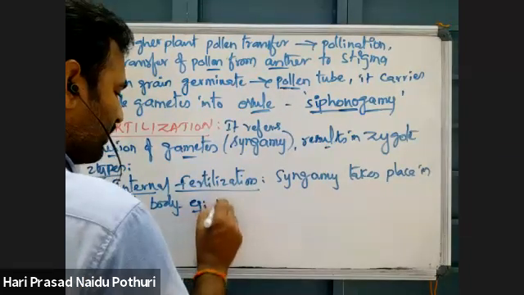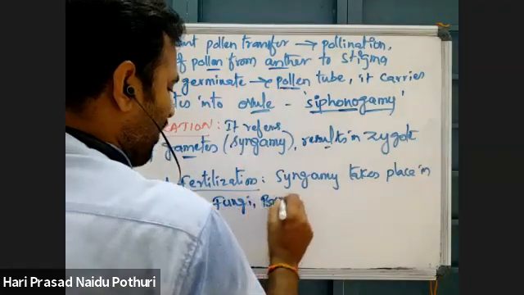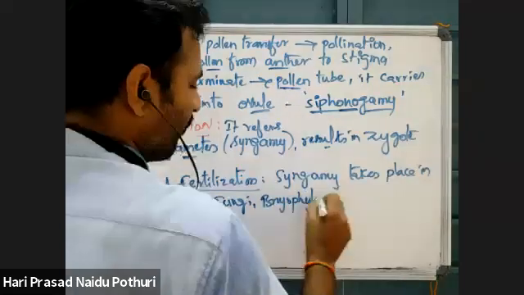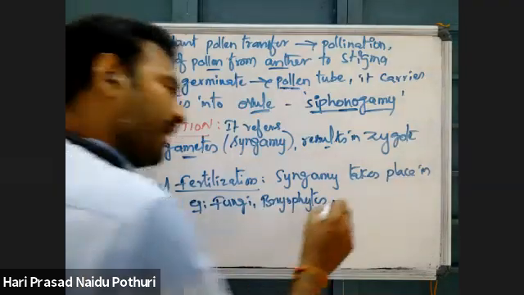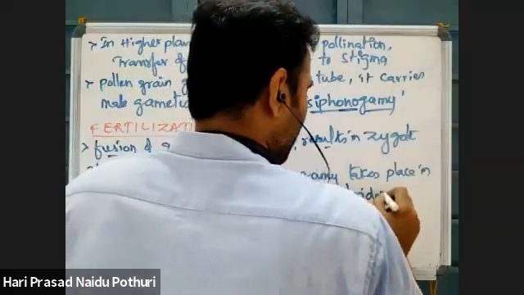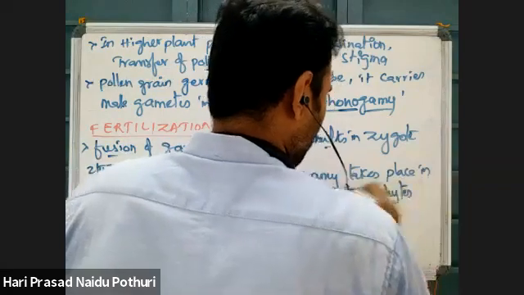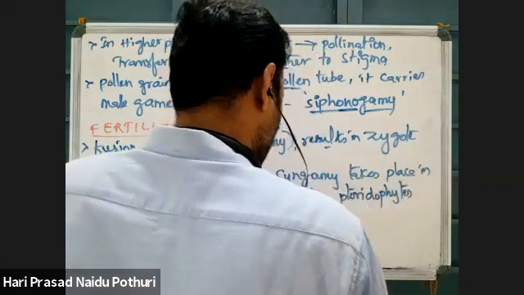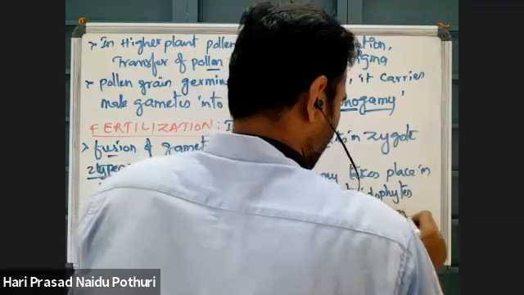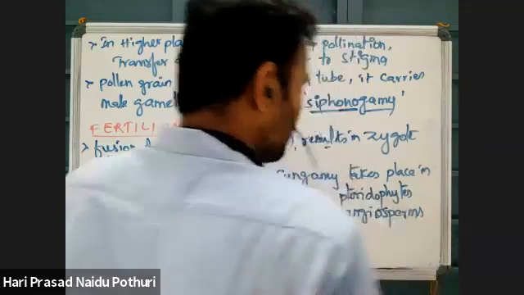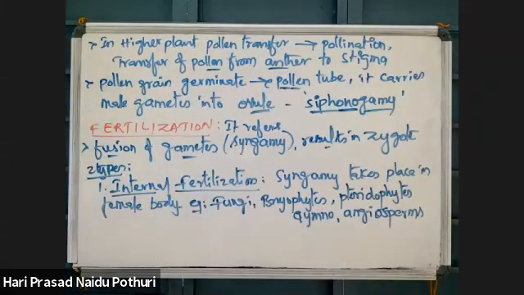It is seen in some fungi, bryophytes, pteridophytes, then gymnosperms and angiosperms also. Internal fertilization means syngamy, fusion of the male gamete with the female gamete, takes place inside the body.